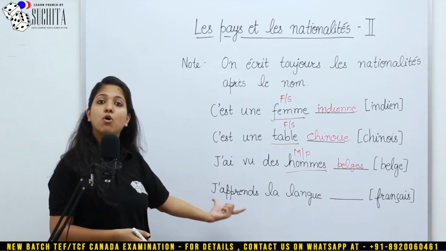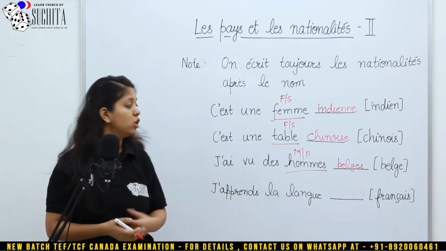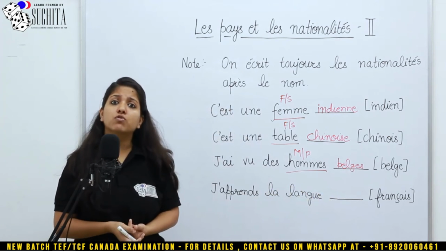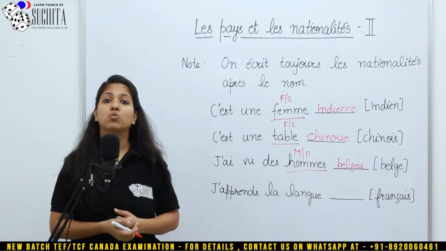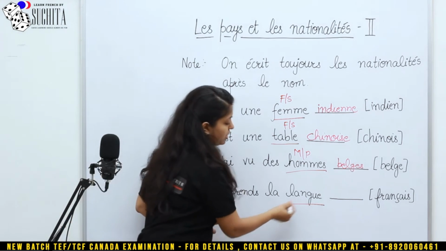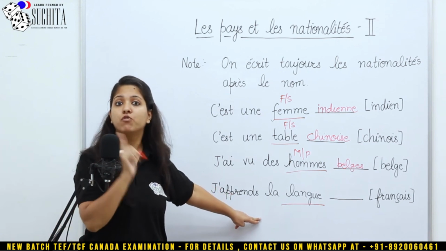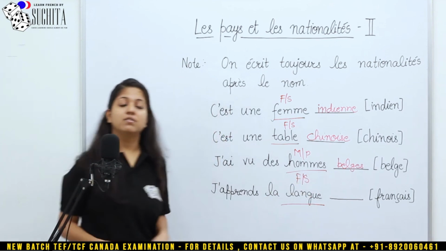Next, j'apprends la langue. I'm learning or I learn the French language. So French is being used for the word language. And the word language is la langue. C'est toujours féminin et singulier. C'est toujours féminin.